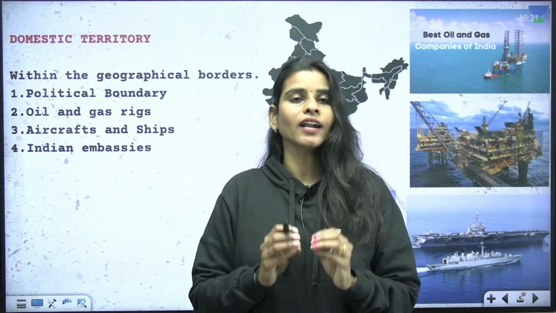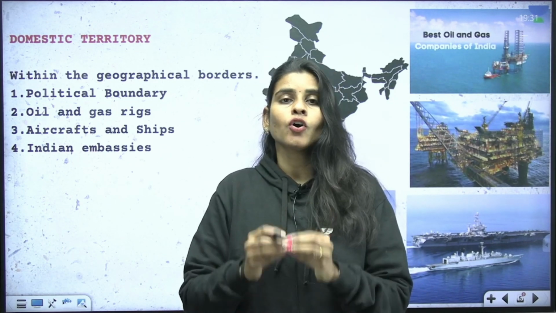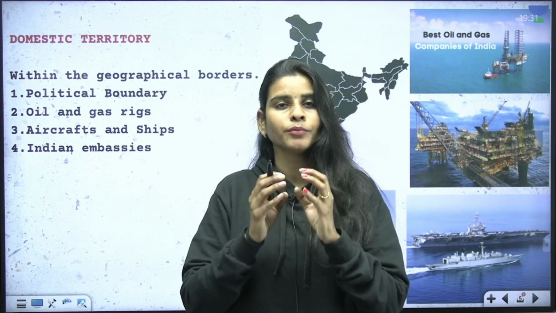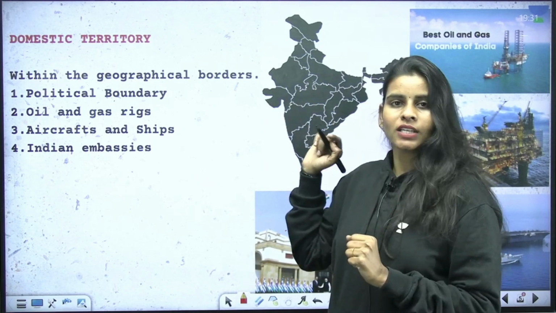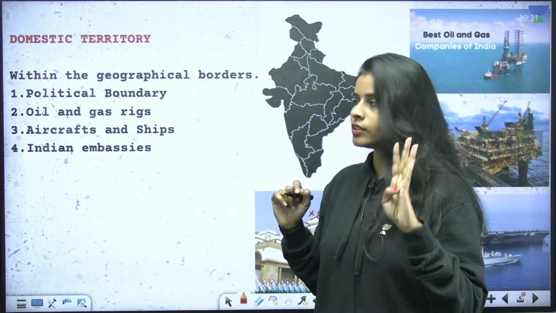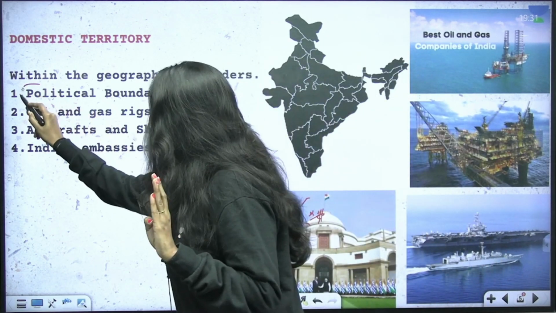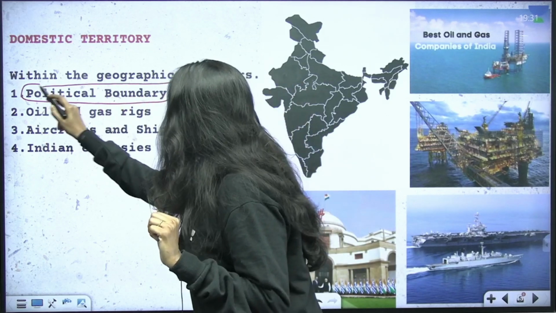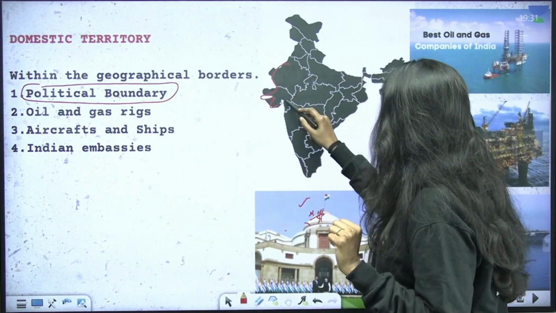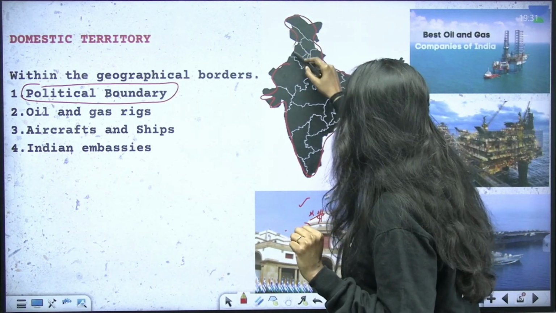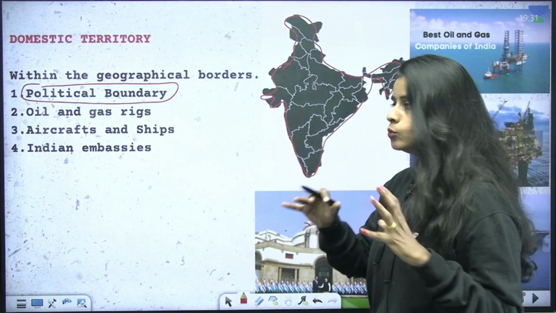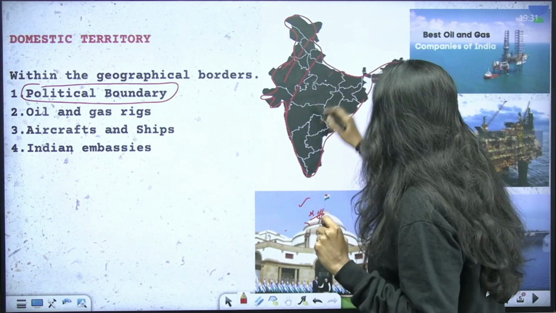Okay, so we are taking into consideration only the goods and services produced within the domestic territory of India. So when I say domestic territory, it includes 4 things. First is the goods and services produced within the political boundary of India. So how much amount of goods and services were produced? Okay, we will calculate the final value of all the goods and services produced within the domestic territory.